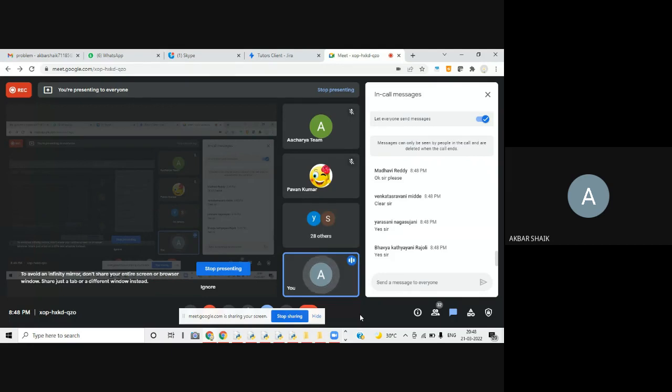What is meant by try block? What is meant by else block? What is meant by except block? What is meant by finally block? These are very, very important for interviews also.